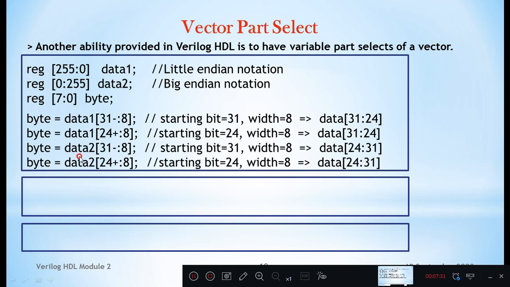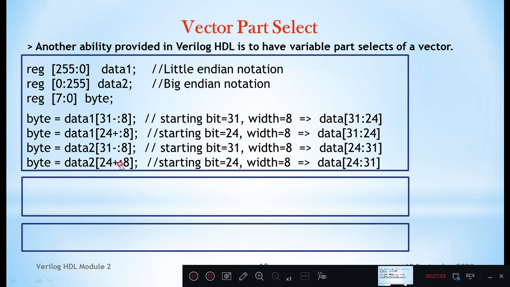If you see one more example, data 2, which is defined as 0 colon 255, here lower number first and then higher number: 24 colon 31, in this order. Similarly, data 2 24 plus 8, 24 31.